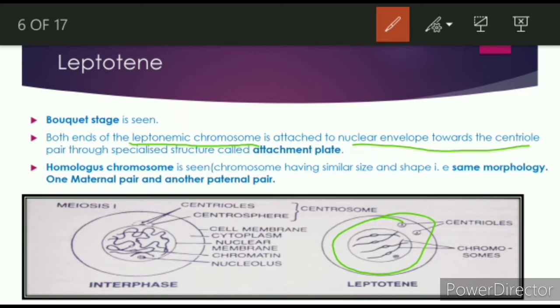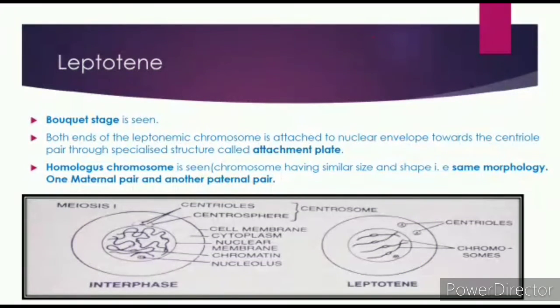You can see here that the chromosome ends are attached to the nuclear envelope by a specialized structure called the attachment plate, towards the centriole, as you can see in the diagram easily.